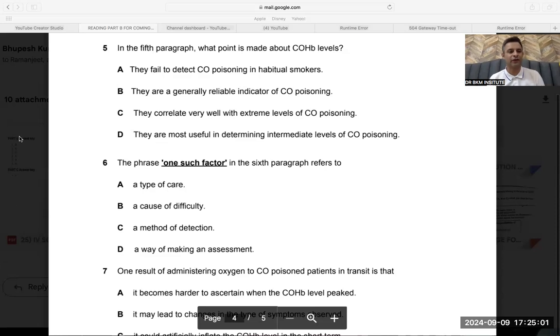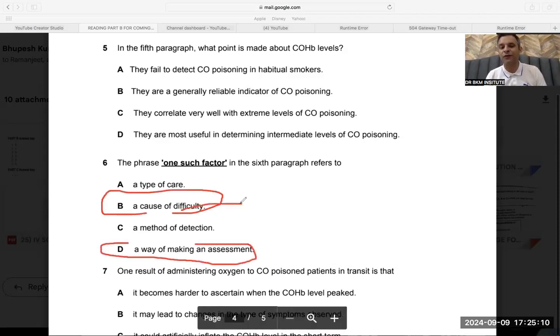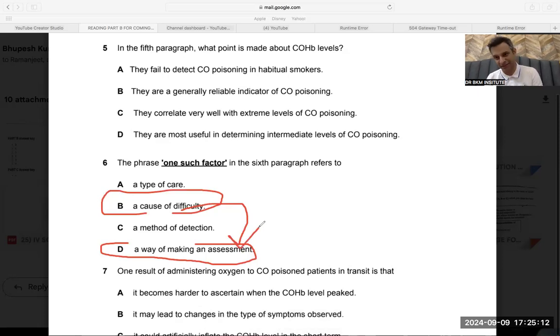So it is a cause of difficulty. It is not a method of detection. It is a cause of difficulty. It is not a way of making an assessment. It is a cause of difficulty that makes assessment difficult.